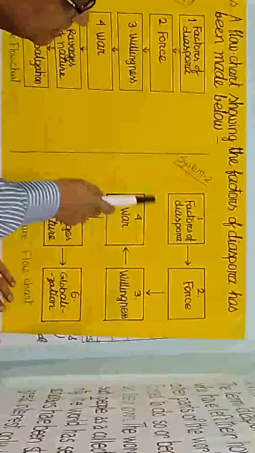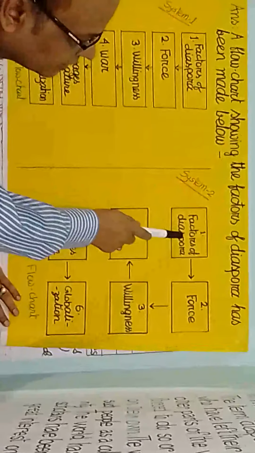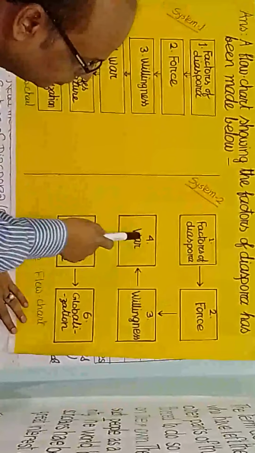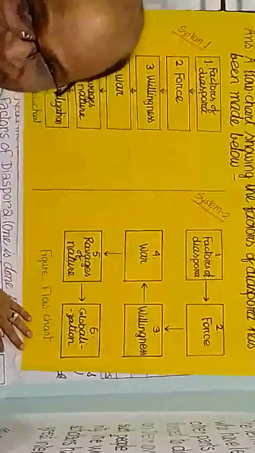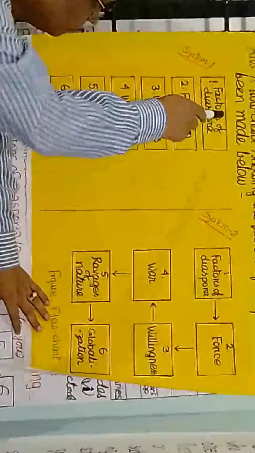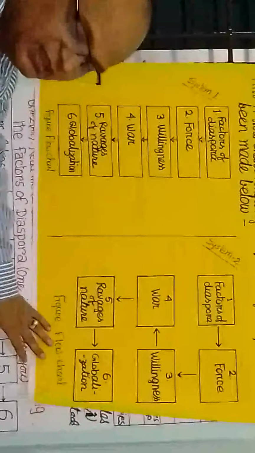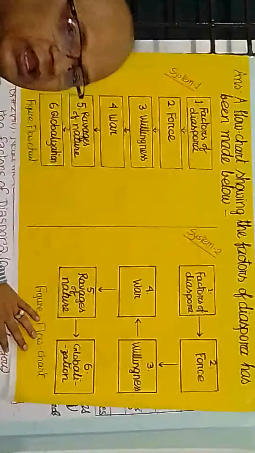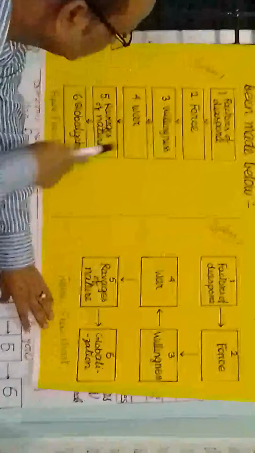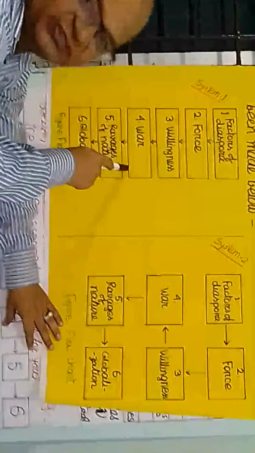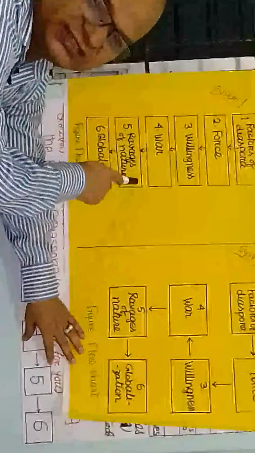In this part, 1 2 3 4 5 6, but this is from top to bottom, downwardly. You can write any one of these two ways. I think this system or way is easy for you.